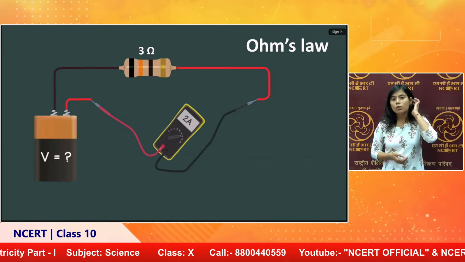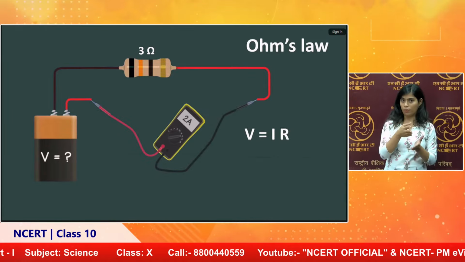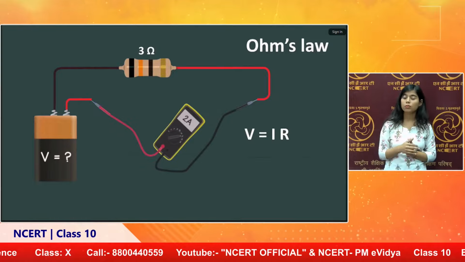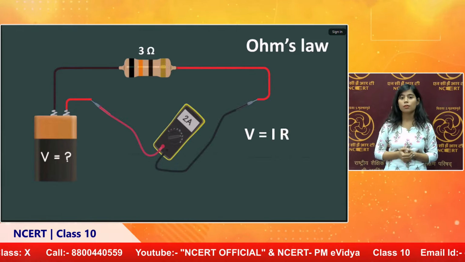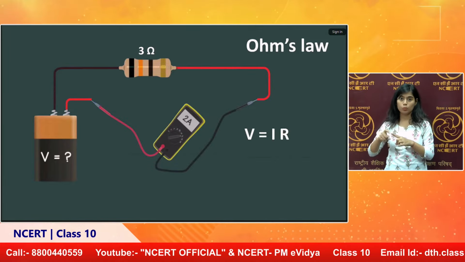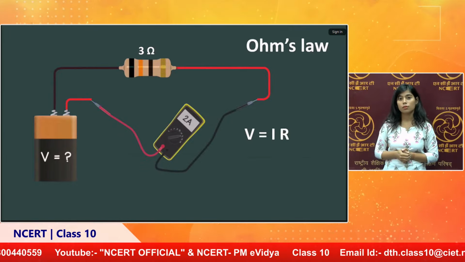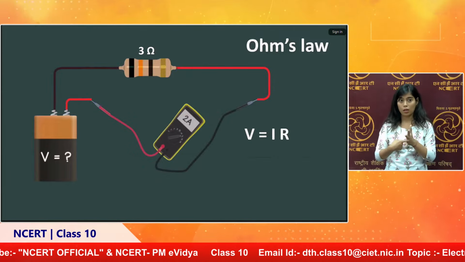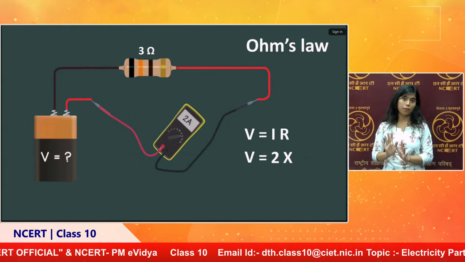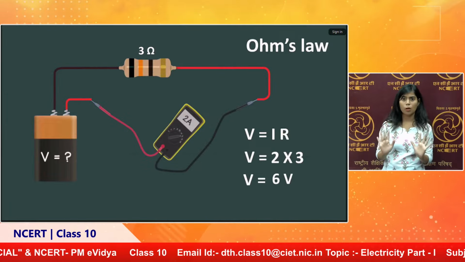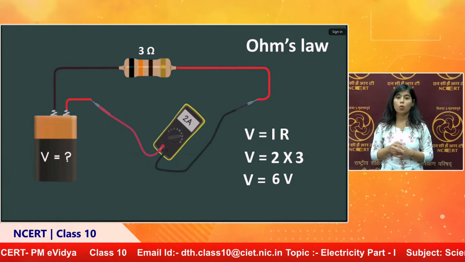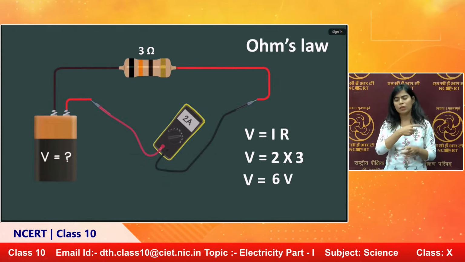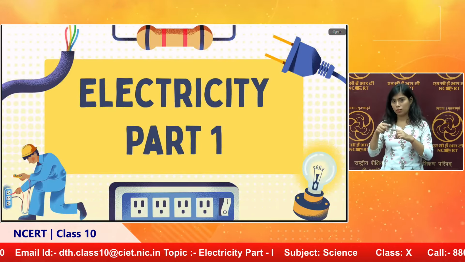There are 3 variables: V, I, R. In some questions they may ask any one of these by giving the other 2. For example, here in this problem they are asking V by giving R and I. So by simply substituting that, we can find out the voltage or current or resistance in any circuit. That is the implication of Ohm's law.